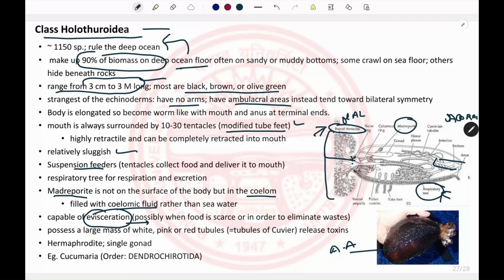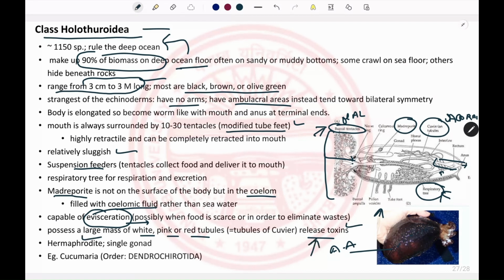They also have tubules of Cuvier. These are also associated with the respiratory tree, you can see here. These are the emergence points of the Cuvier tubules, which can be white, pinkish or red tubules. So what happens? When a predator is following the sea cucumber, it can bombard these Cuvier tubules out through the anus onto the predator. These are actually toxic, and they hinder the predator from attacking them.